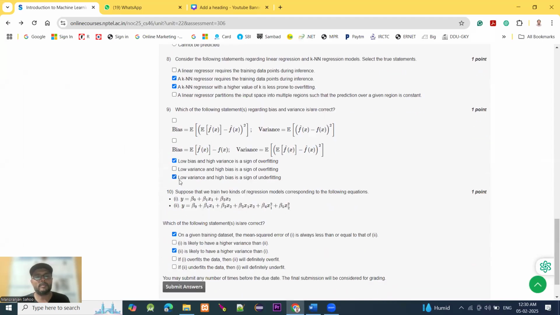Question number 9, which of the following statements regarding bias and variance are correct? Here 3 options are given, so we have to choose 2 options.